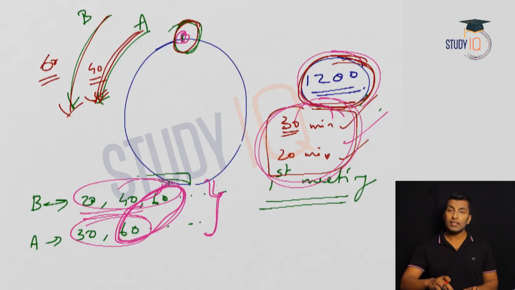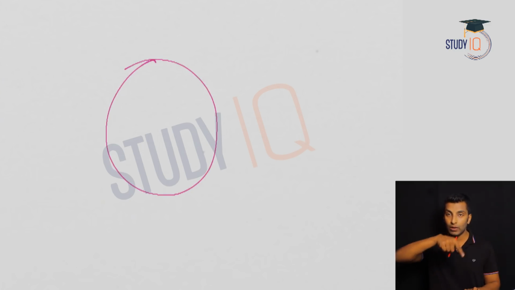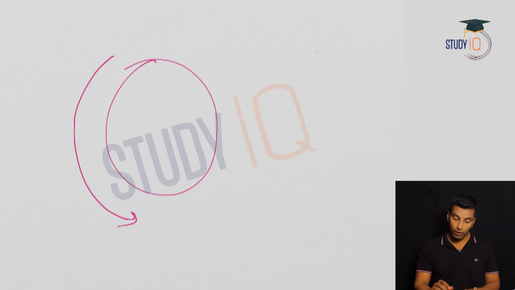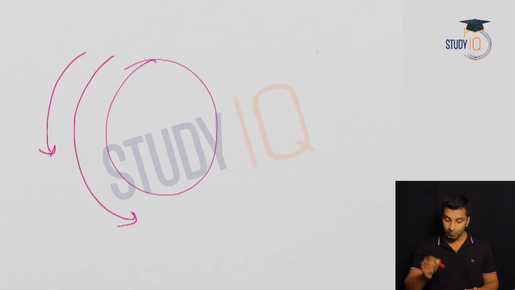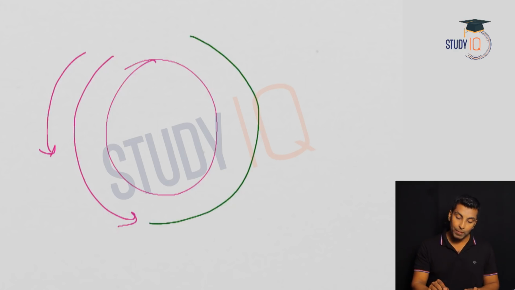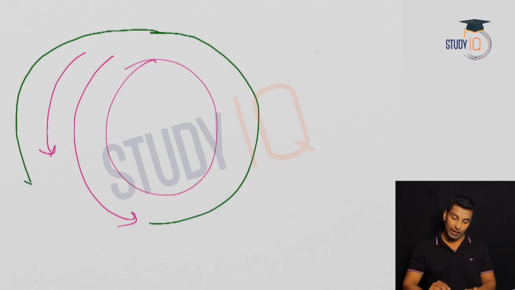Now what is the concept of first meeting? That's what you need to know. The concept of meeting is like when you're traveling in a circular track. The first person is moving like this, and the second person, who has more speed, is coming like this. Now when I say meeting, the person who has more speed will complete a round, and they will have to come back again and will meet somewhere here.